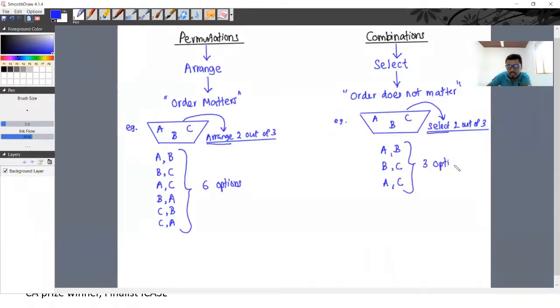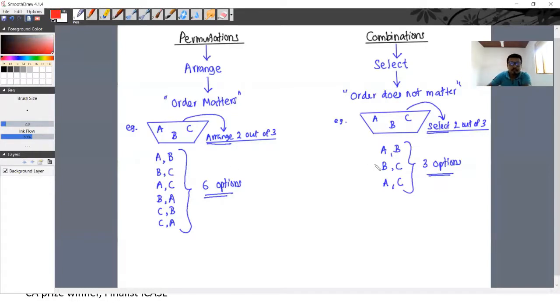So see the difference between arranging and selecting. The same 3 letters were inside the box. Here we needed to arrange 2 out of 3, then we consider the order and we had 6 options. The same stuff, when we need to select 2 out of 3, we had only 3 options.